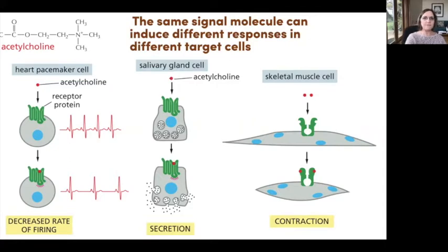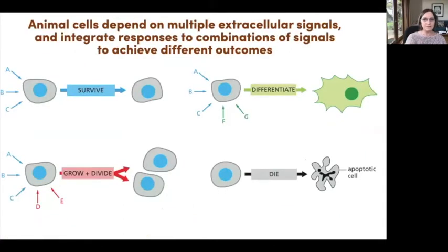And even if it binds to the same receptor on two different cell types, the downstream components that transduce the signal may be very different. And so the response within the cell will depend on both the receptor and downstream components. So that's one way that organisms can diversify their responses to simple signals. In addition, most animal cells integrate many different signals all the time.